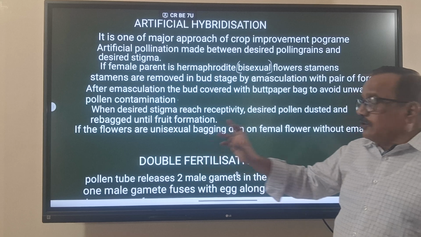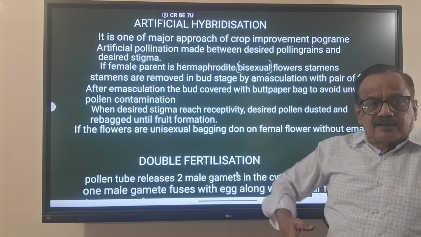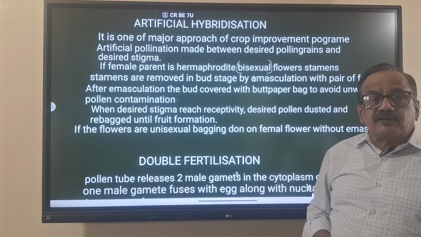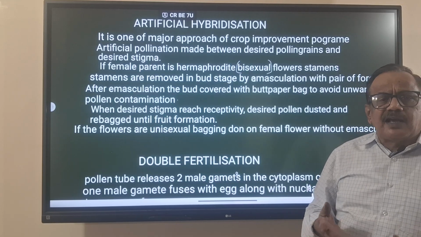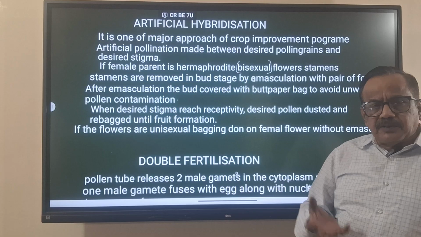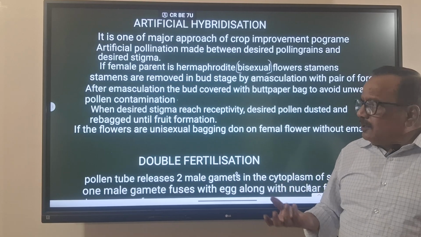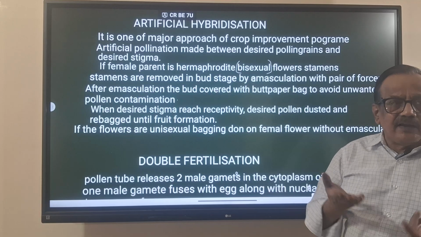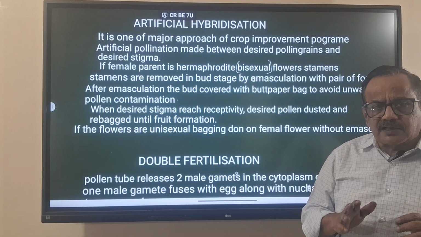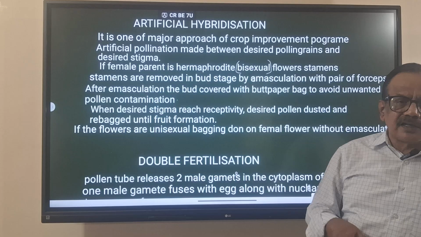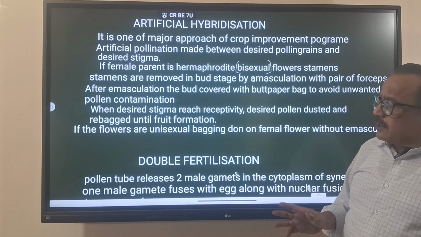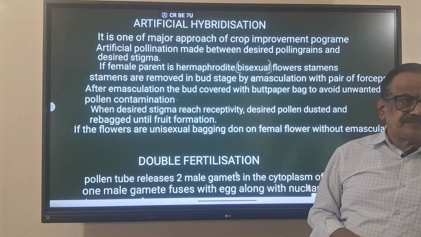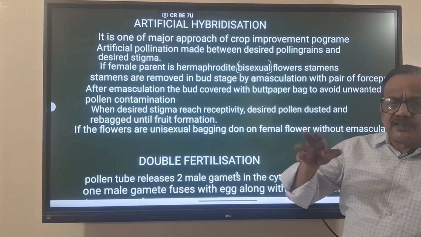If the flowers are unisexual, emasculation is not required. A female flower will have only the pistil. Emasculation is necessary only if it has a bisexual flower. If it is unisexual, emasculation is not necessary. We just have to bag it so there is no contamination, and dust the desired pollen grain. Everything else is common.